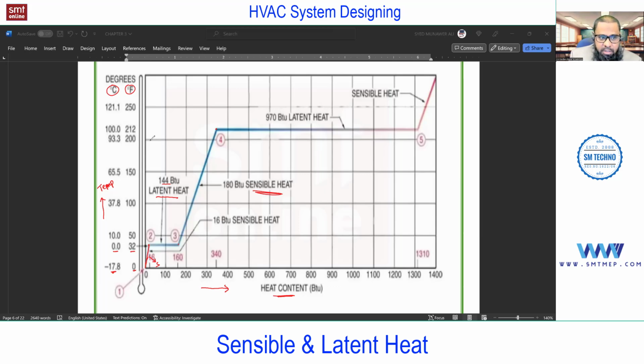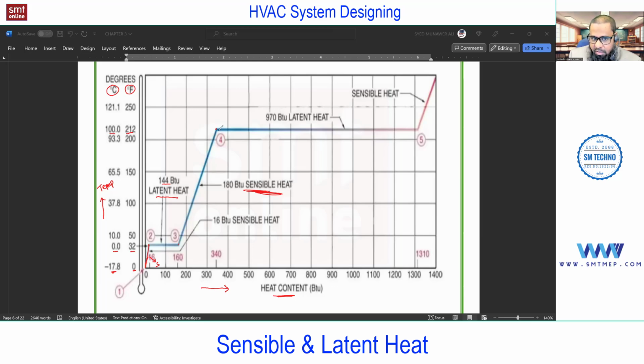And you know 212 degrees Fahrenheit, or 100 degrees centigrade, is the boiling point of water. So at this point, the water is ready to evaporate. This phase we consider sensible because adding heat increases the temperature without changing phase. Next, at point 4, if you add more heat, what will happen? The temperature will not increase. The change of phase starts.